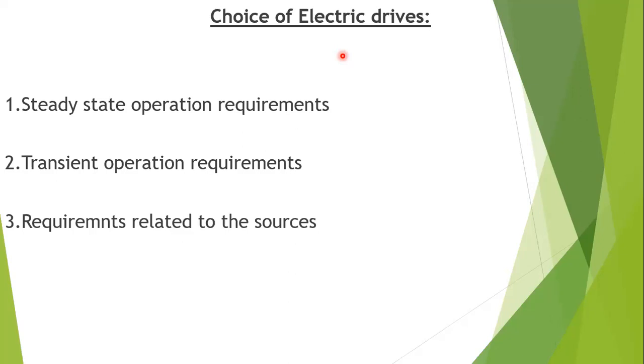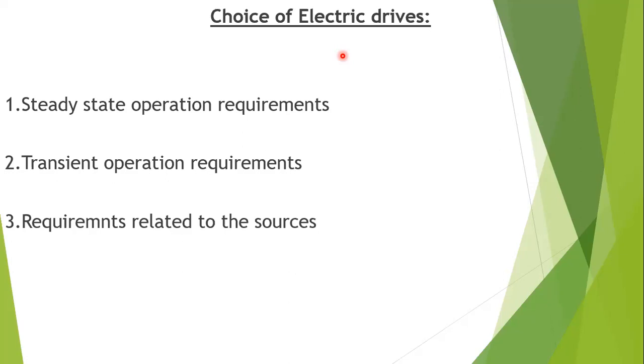These are the main operation requirements, and with these there are sub operation choices also. The fourth one we can take into account is capital and running cost, and maintenance and life also, that is, the durability of that machine. The fifth one is space and weight restrictions, if any, which we have to consider.